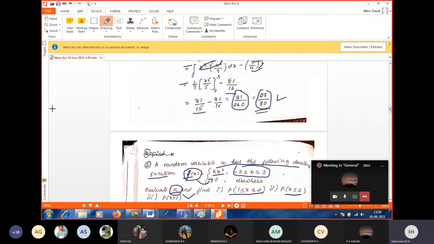As we know, f of x is the given density function. If f of x is a probability density function, it has to satisfy two conditions. One is f of x greater than or equal to 0. What is the second condition? In continuous, the integral.